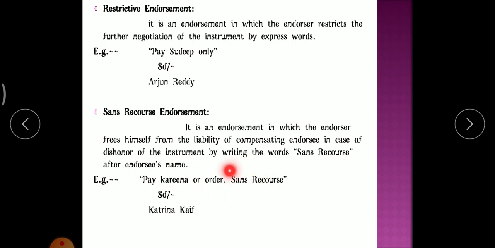Here, if Sans Recourse is written, who is free from liability? The endorser, that is Katrina Kaif. Pay Katrina on order Sans Recourse, signature Katrina Kaif. So the endorser is free from liability of compensating the endorsee in case of dishonor of the instrument. Clear? Just to avoid the risk, Sans Recourse is written by the endorser.